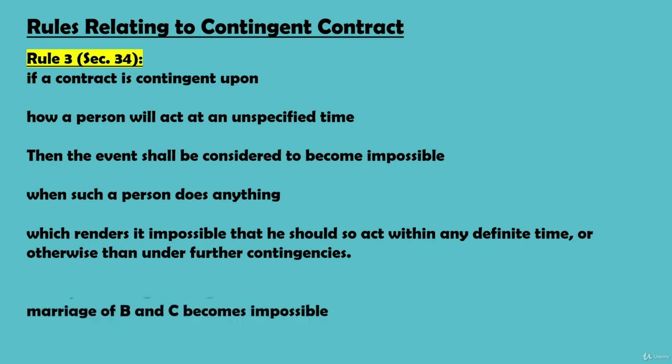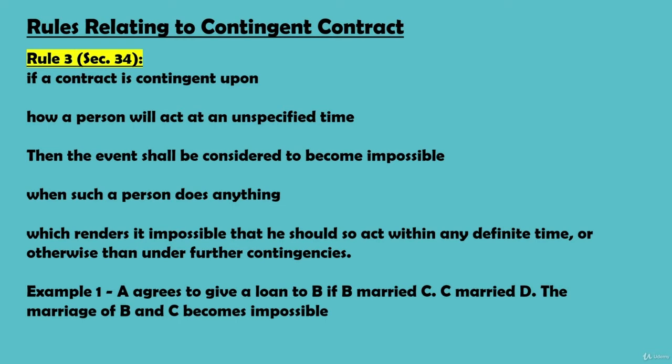For example, A agrees to give a loan to B if B marries C. C marries D. Marriage of B and C becomes impossible, though it is possible that D may later die and then C marries B. But once C marries D, the marriage of B and C is considered impossible, and even if B marries C later after the death of D, A is not bound to give a loan to B because the obligation under the contract has ended as soon as C married D, and this contract cannot be revived again.